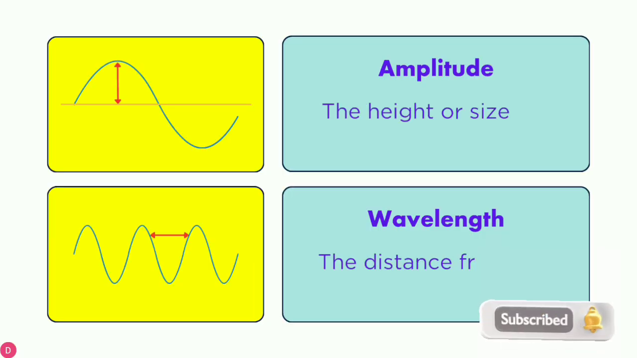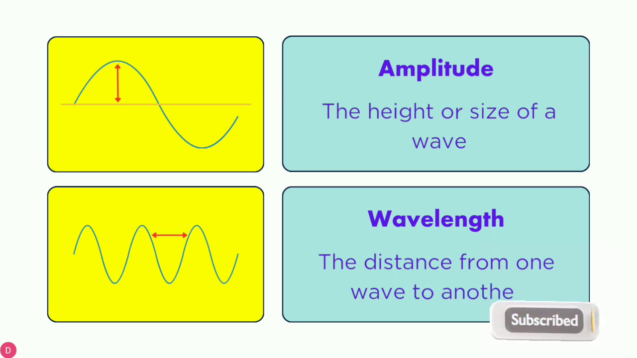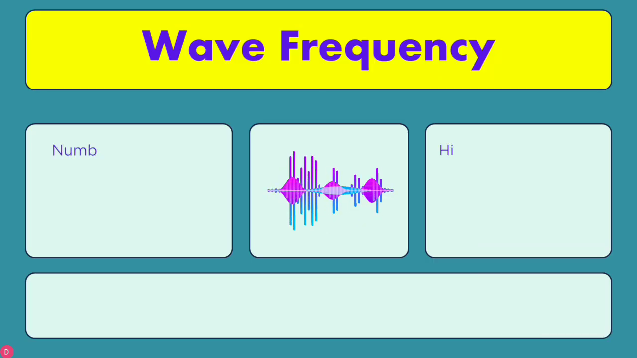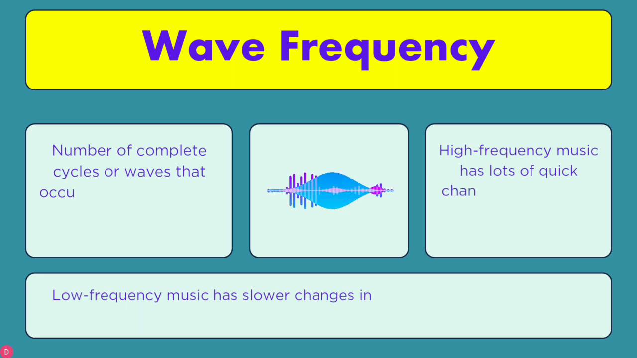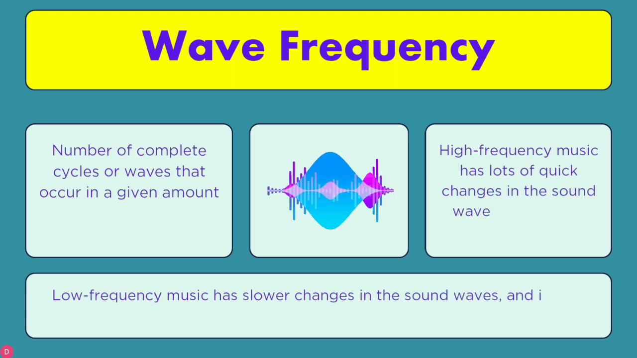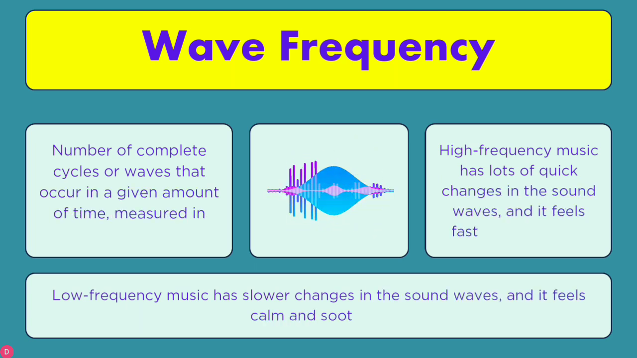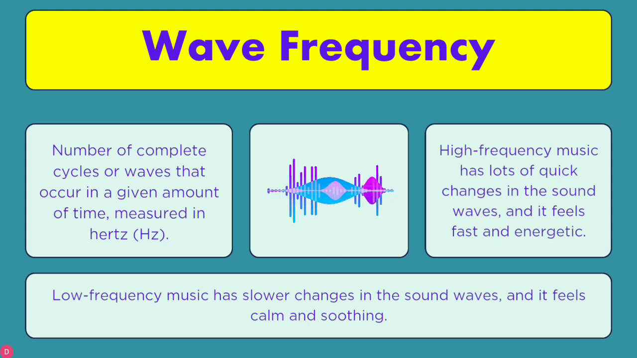Now let's define the parts of a wave. Amplitude. The height or size of a wave is amplitude. Wavelength. The distance from one wave to another is called wavelength. Wave frequency. The number of complete cycles or waves that occur in a given amount of time, measured in hertz